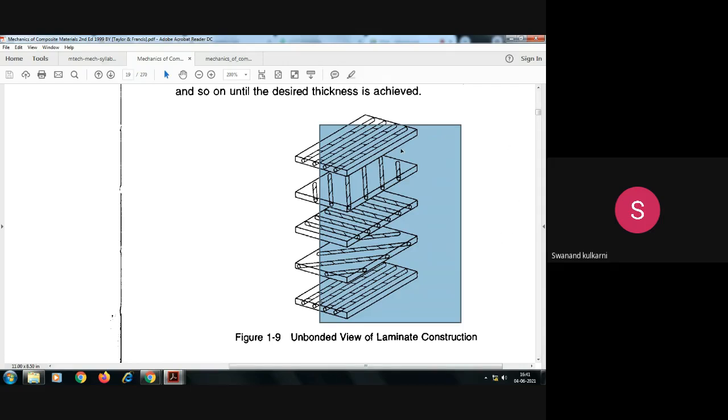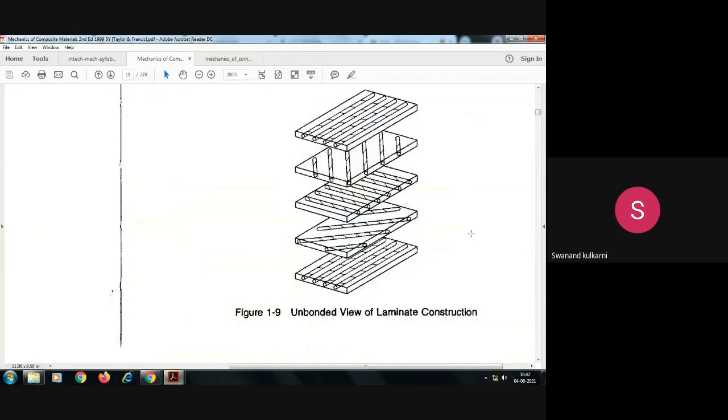Suppose in the x direction these fibers are present. If a force is applied in the perpendicular direction on this particular lamina, then it will be weaker in the 90-degree direction, but stronger in that specific direction. Is it okay?